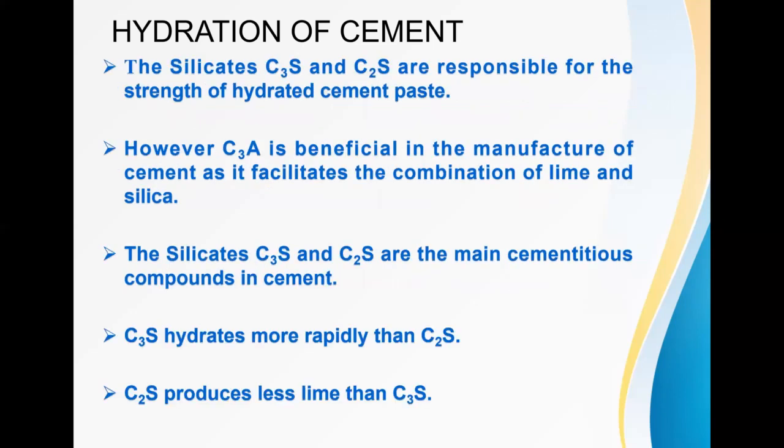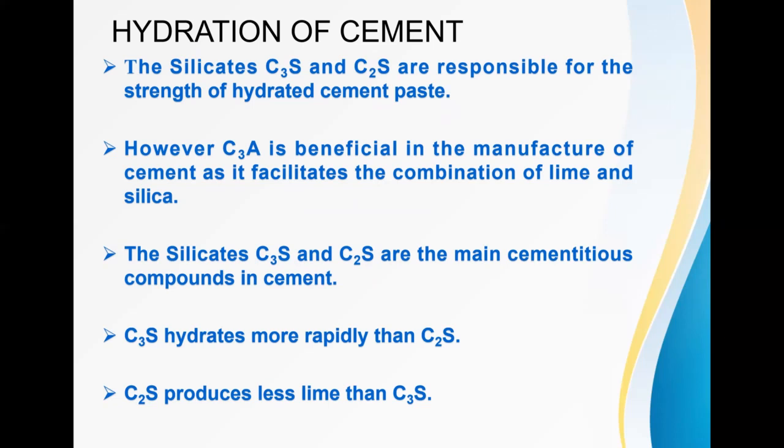Next is how the hydration of cement takes place. As you know, the silicates C3S and C2S are mainly responsible for the strength of the hydrated cement paste. However, C3A is also beneficial in the manufacture of cement because it facilitates the combination of lime and silica.